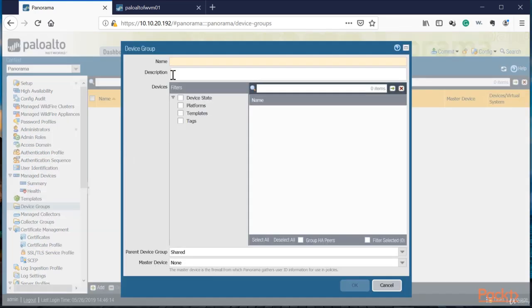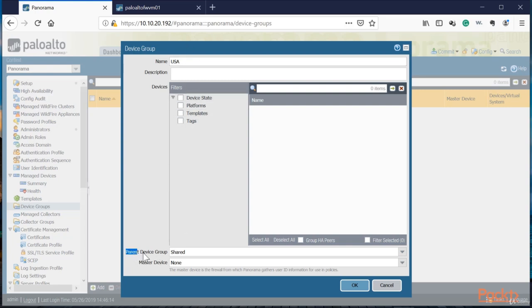We're going to start by creating the USA. So we're going to make the country device groups. Inside the country, we're going to add city device groups. And then finally, the office itself. So let's go ahead and create the first one, which is going to be USA. And then you can add specific filters based on what you're looking for. In our case, we're just going to make the device group and we'll press OK.